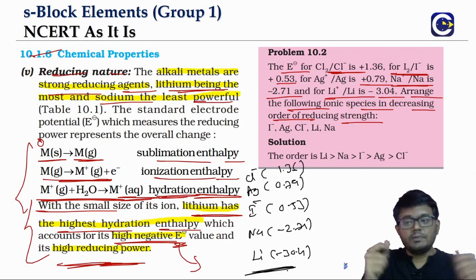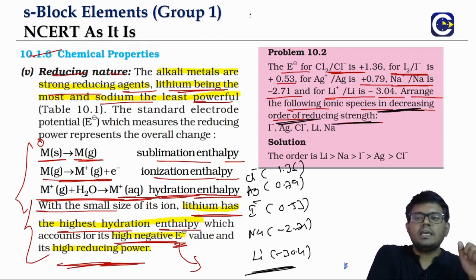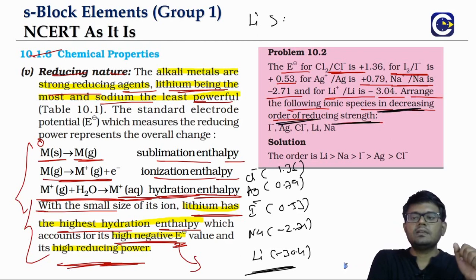Whichever is at the bottommost has high reducing power. So we have to express them in the decreasing order of the reducing power. The highest reducing power is lithium. Then sodium. Then I minus. Then silver.